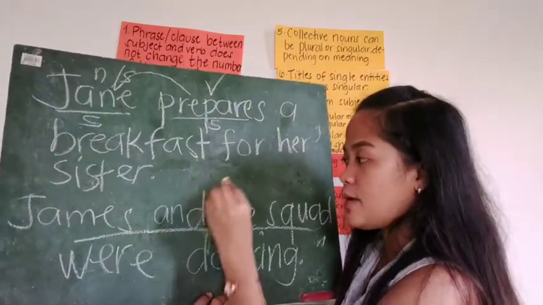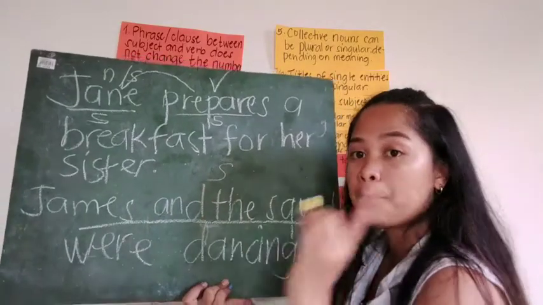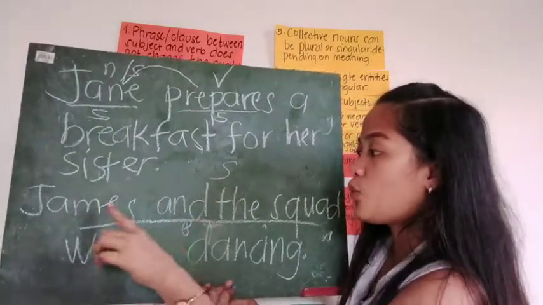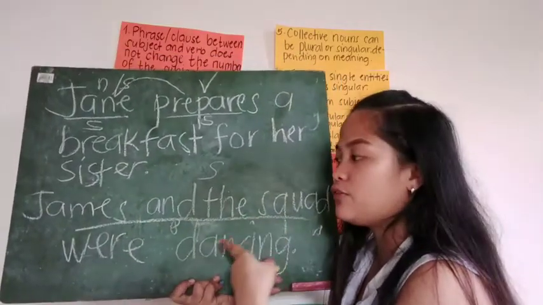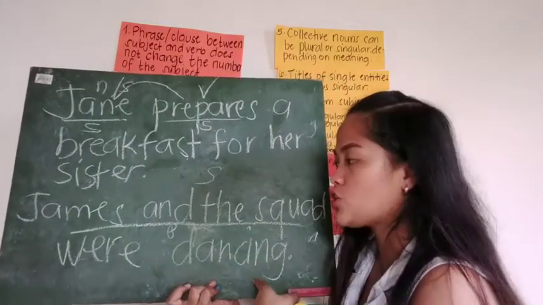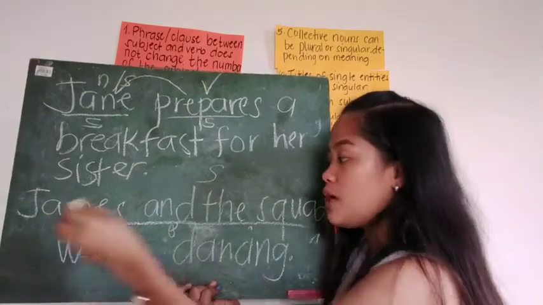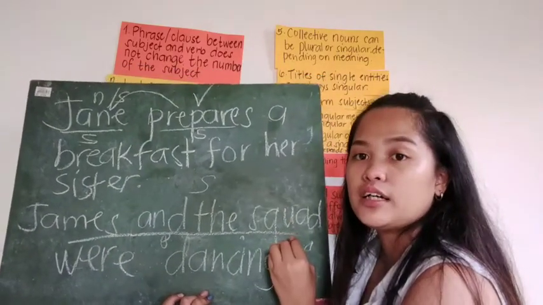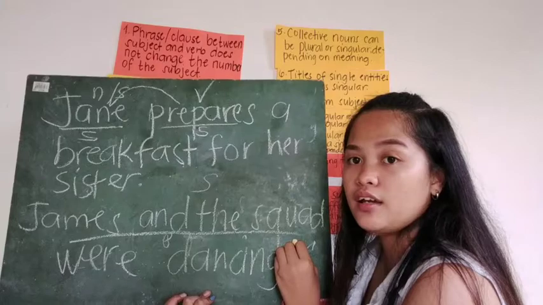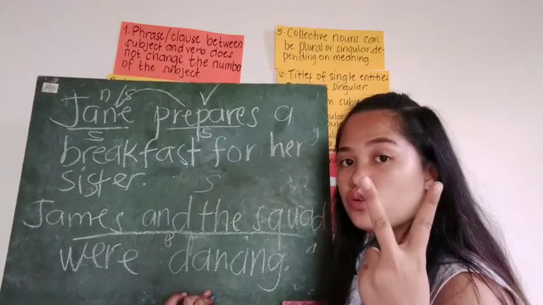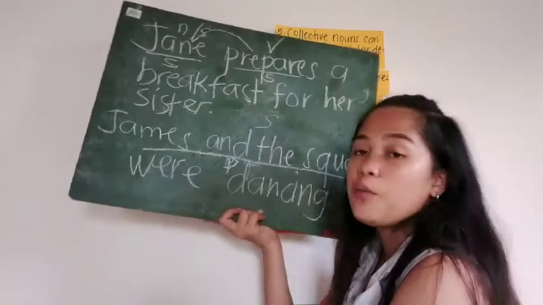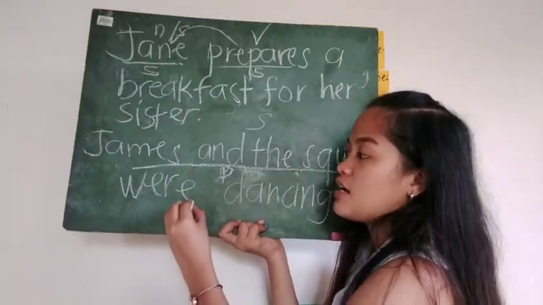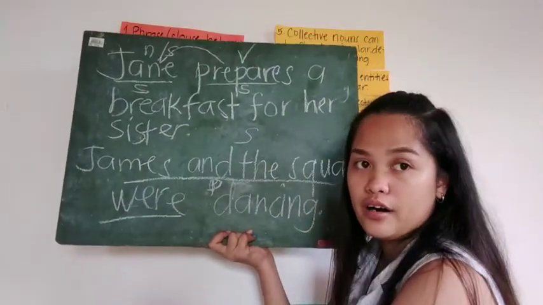This is the subject, and it is plural because James is not the only one involved in this situation. It's James and the squad, so they are two. So it is plural. Our verb here is the word were.